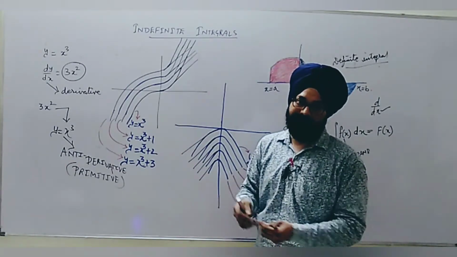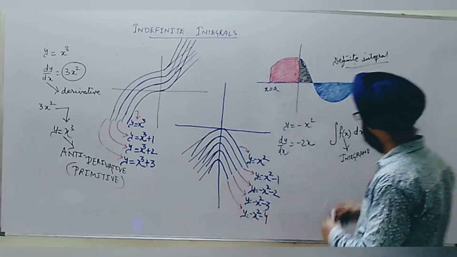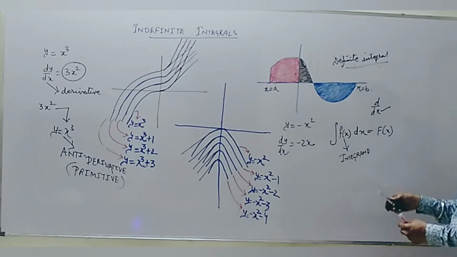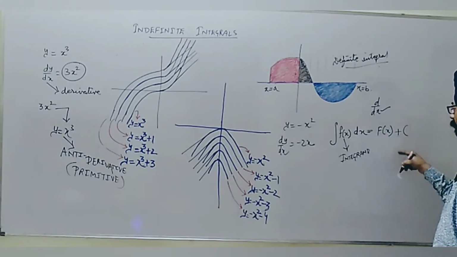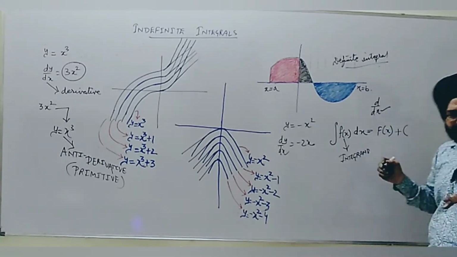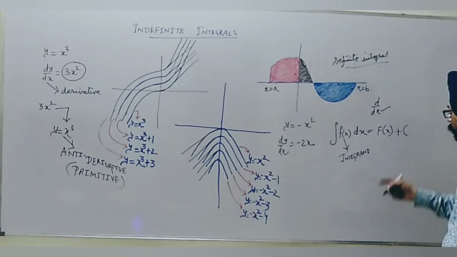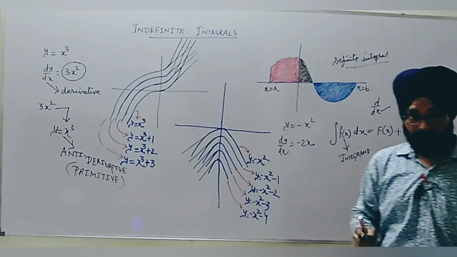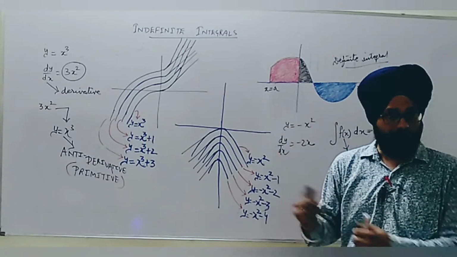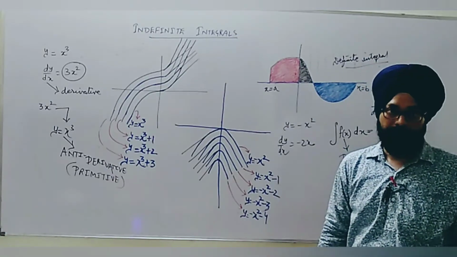We don't know what constant got either added or subtracted. So whenever integration is done, we always put the antiderivative with a constant plus c. We write c for constant here, and c may be negative or positive, but we always put plus c to show that there may be a constant either subtracted or added to the primitive.